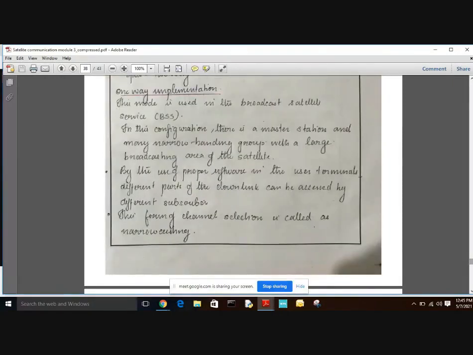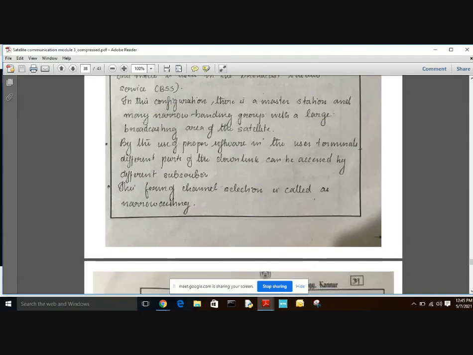Here we can see the one-way implementation. This mode is used in broadcast satellite services or in TV broadcast systems. This form of channel selection is called narrowcasting. So one-way implementation is also known as narrowcasting.